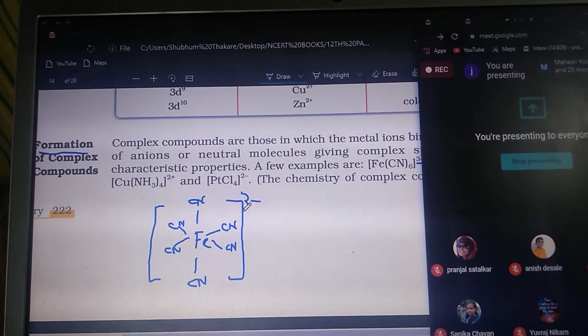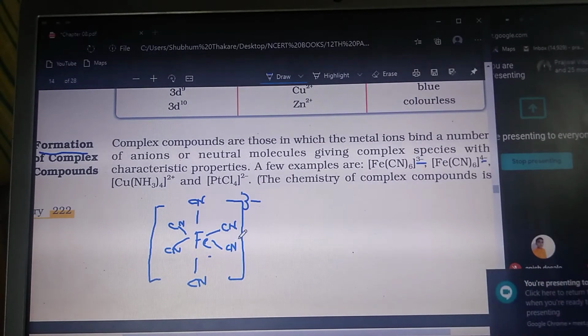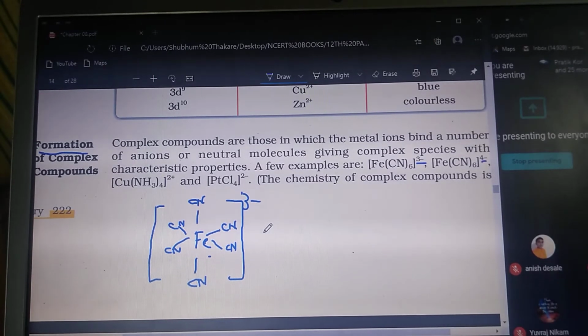Now these complexes are not formed by other elements like p block or s block. They are only formed by the d block elements, and because of this we can say that the d block or transition metals form complex compounds. The f block also forms complex compounds.